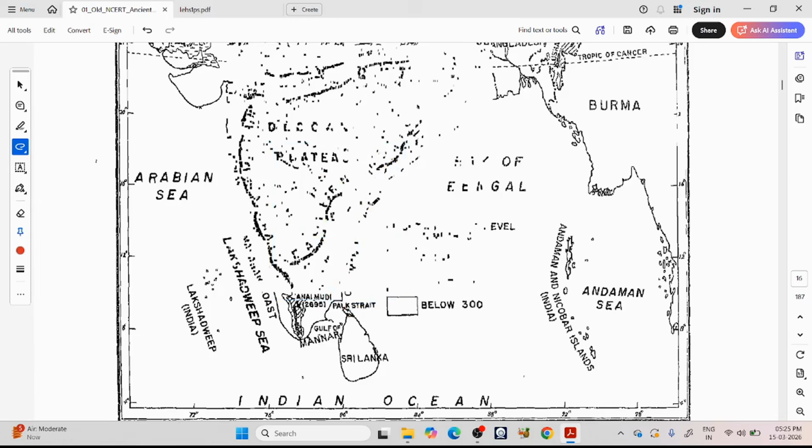This coastal region is also called the Coromandel Coast, on the eastern side of the peninsula. Here we have some coastal areas like Kaveri Pattanam, somewhere in this region.